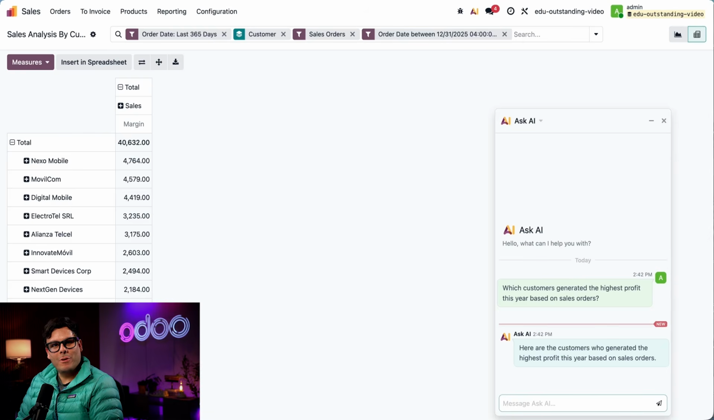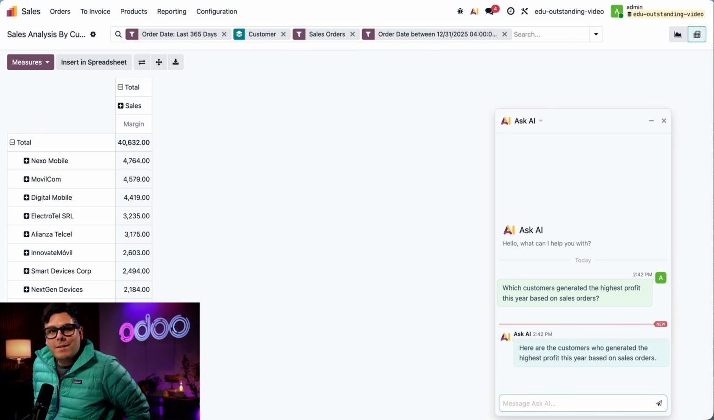And boom, Odoo AI looks across both sales and margins to highlight the customers that are truly driving the business forward. This is huge for our sales team. It means that you're not just chasing volume, you're focusing on the accounts that actually grow the bottom line. From here, teams can double down on these relationships, personalize their approach, and look for ways to expand even further. At the end of the day, this is how you shift from selling more to selling smarter.